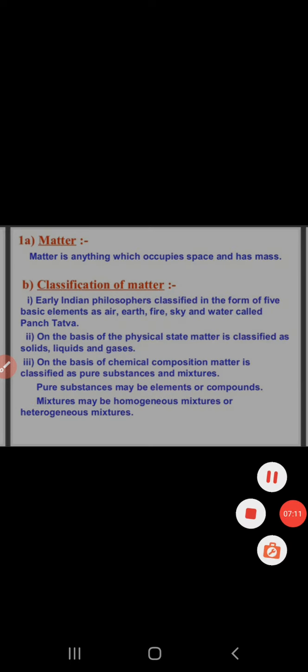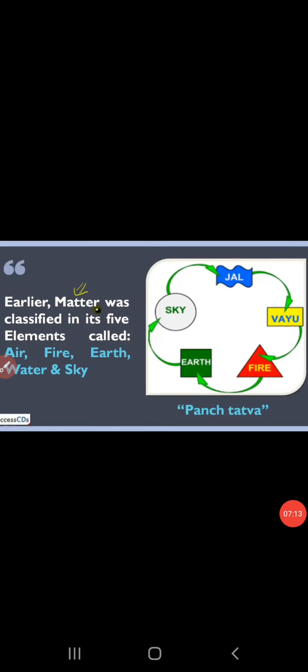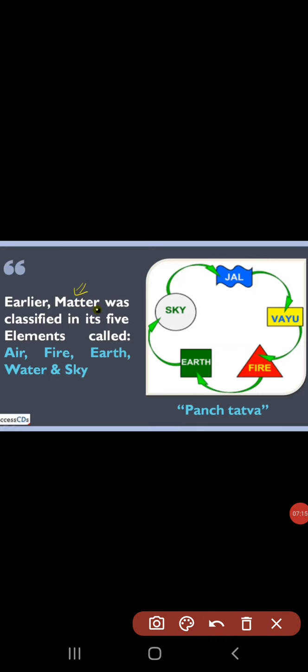I have to show one image. See this image. These five states of matter, which the ancient philosophers or ancient scientists classified as Panch Tattva: air, fire, earth, water, and sky. What they call: sky, jal, vayu, fire, and earth. Okay, now let's move to next one, that is the classification of the matter.